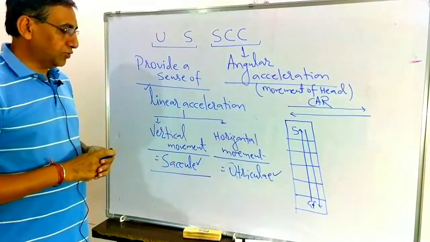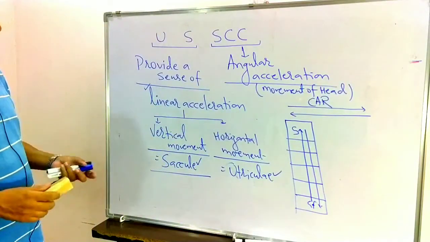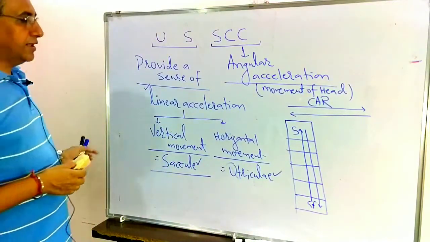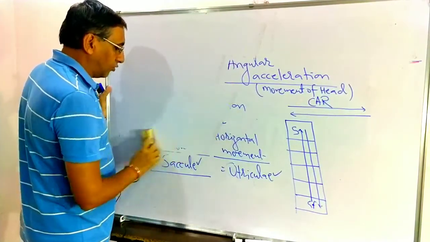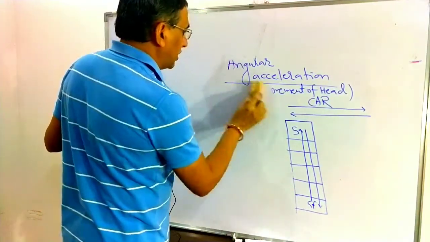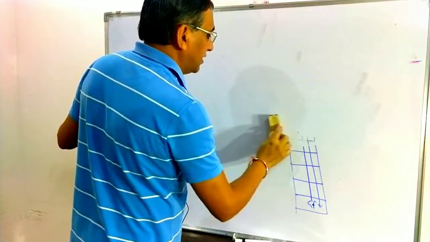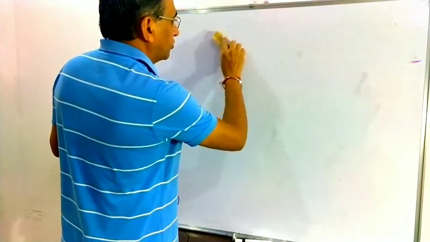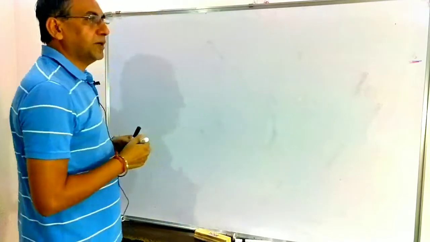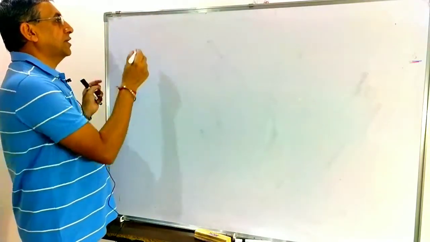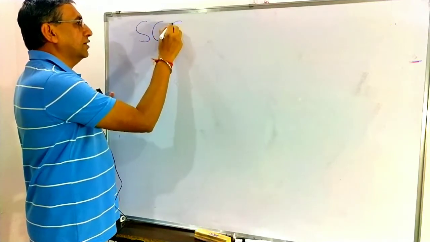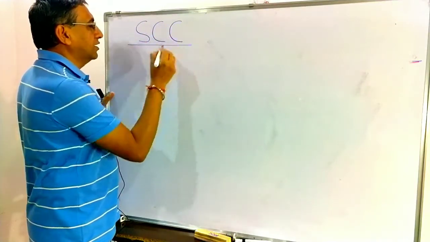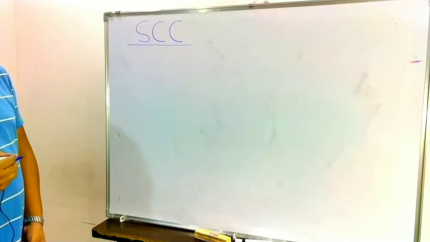So this you have to remember, related with the utriculi, sacculi and the semicircular canals. So this is all about the utriculi, sacculi and semicircular canals. Now we have to discuss the third part of the vestibular apparatus, that is known as the semicircular canals.